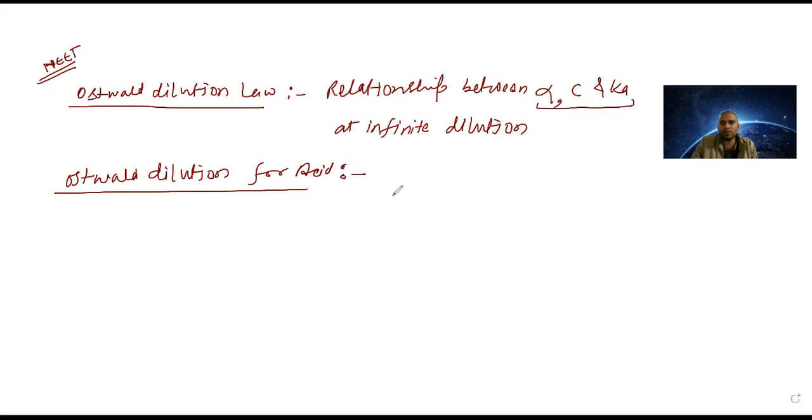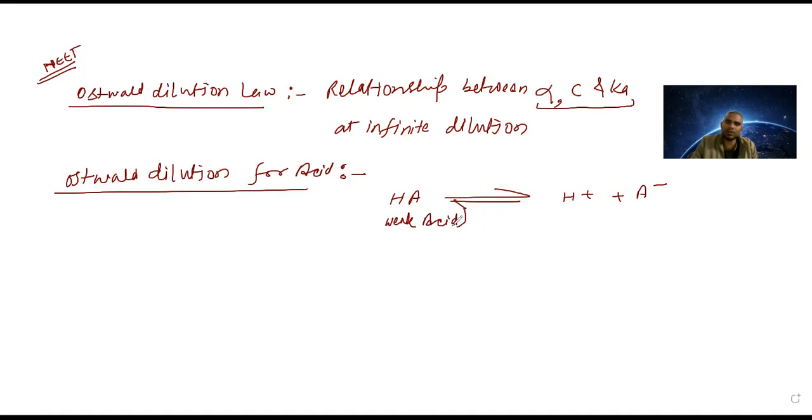Suppose I am having HA, and it is reversibly dissociating into H plus and A minus. Since it is giving H plus, it is an acid. What type of acid is this? This is the weak acid. I am taking the weak acid.